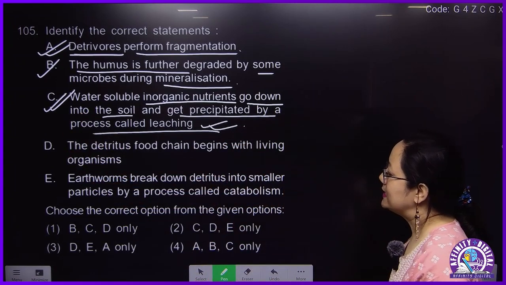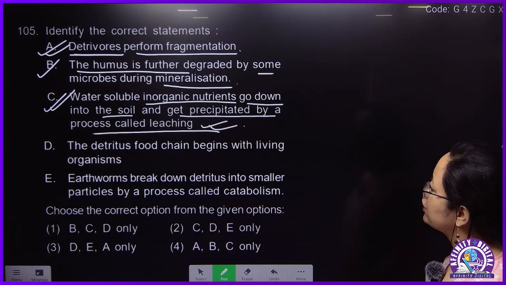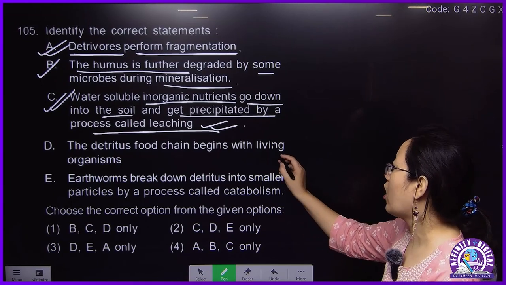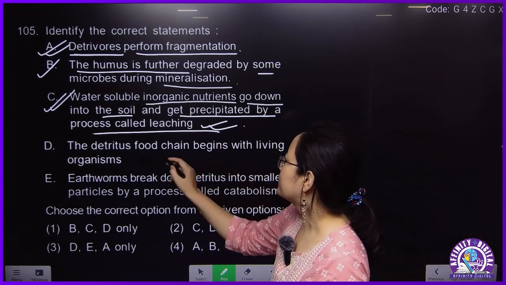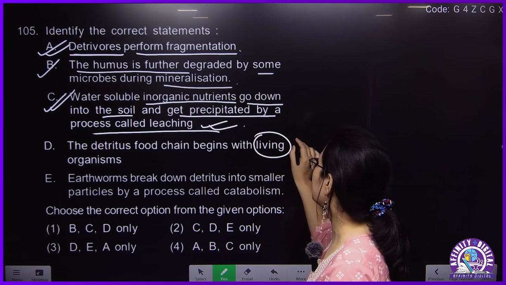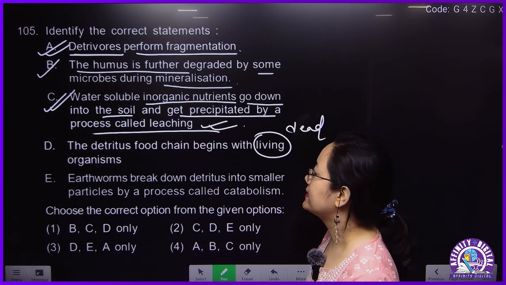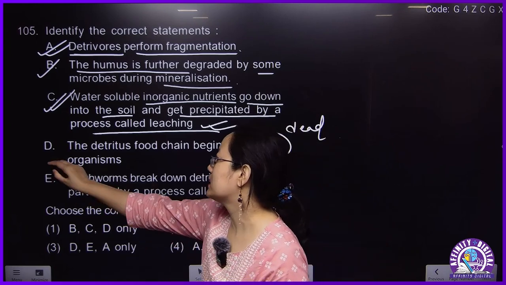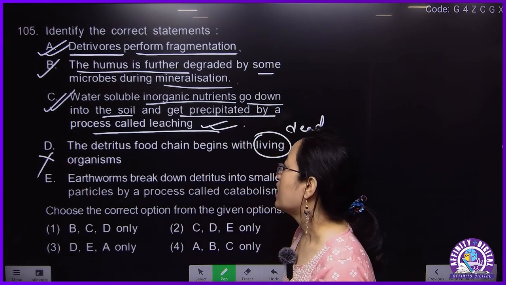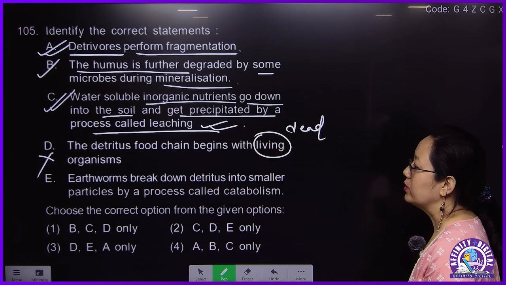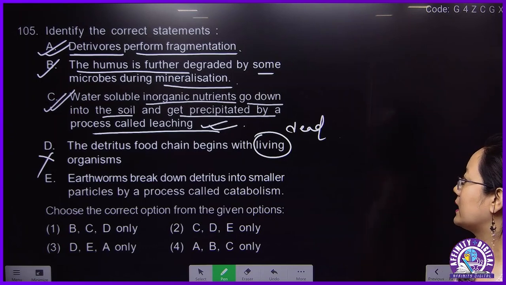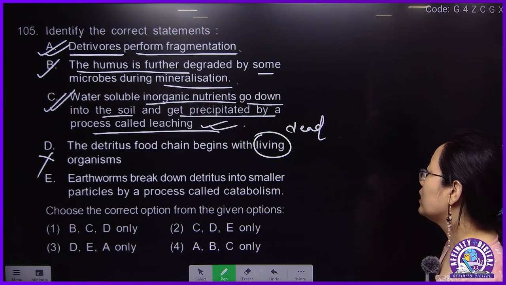Now, the statement is the detritus food chain begins with living organisms. This cannot be living, it should be dead organisms. Detritus means it will feed on dead organic matter. That means this will be wrong. Earthworms break down detritus into smaller particles by a process called catabolism.